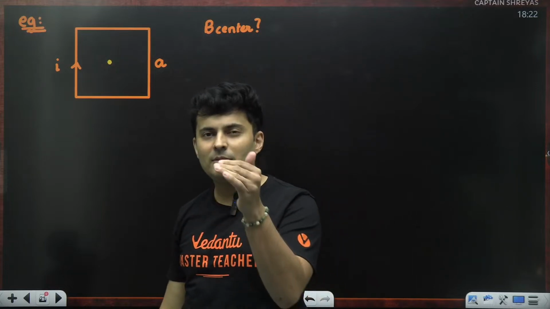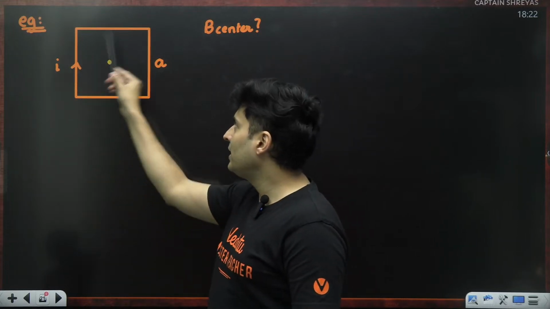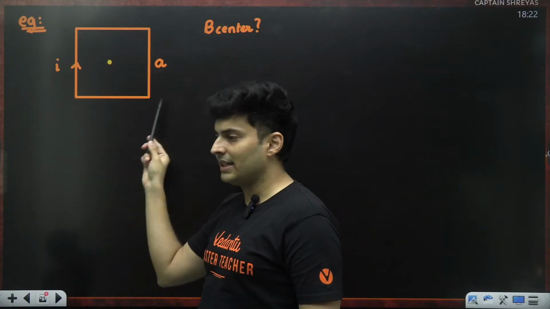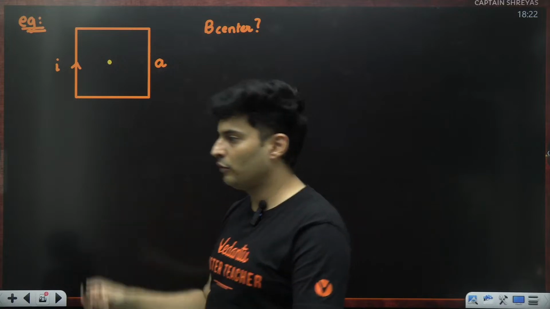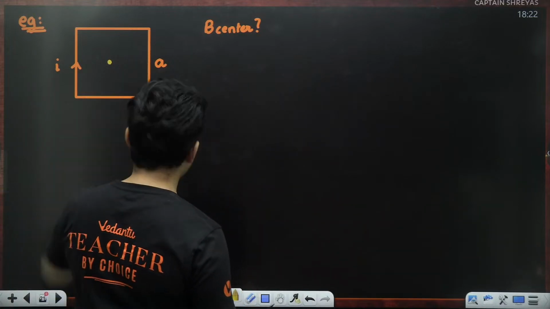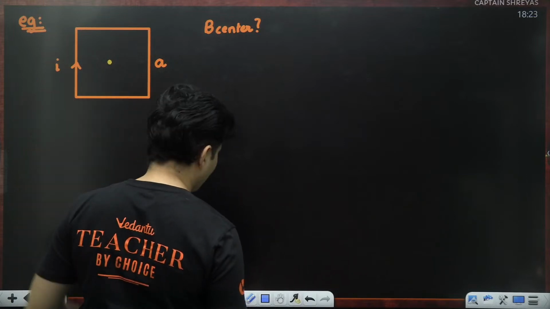So my job has been made a little simpler. Instead of finding it for everyone, because of symmetry, I'll just find it for any one of the sides and just multiply it by 4. Okay, fair enough. So let me just take the bottom one, or maybe this one, doesn't really matter.